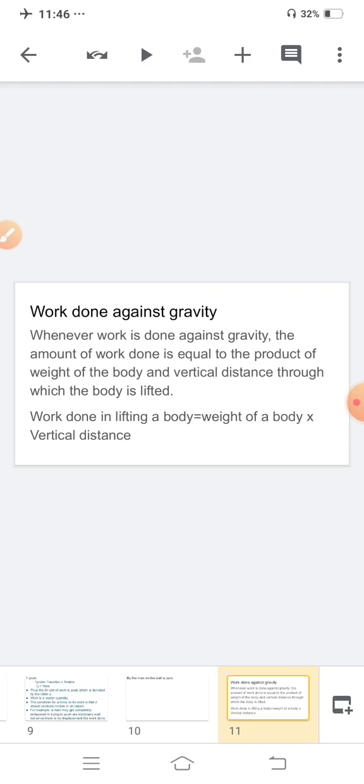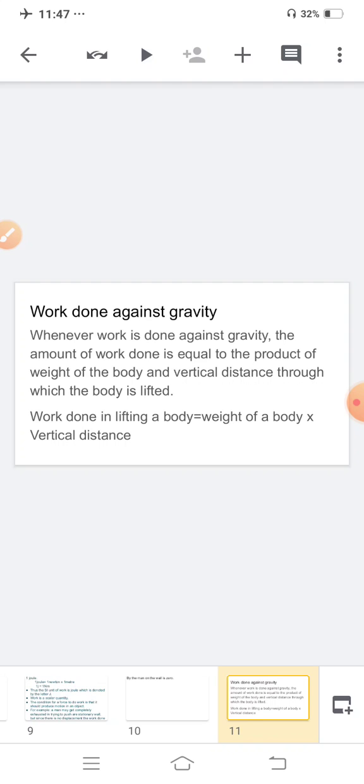Now, work done against gravity. Our next topic is work done against gravity. The force of gravity of Earth pulls everything towards the surface of Earth. So if we lift a book from a table, we do work against the force of gravity, because gravity acts towards the earth and if we are lifting a book, we are taking the book upward. So that means the direction is opposite. So we are doing work against gravity. Is this clear to you?